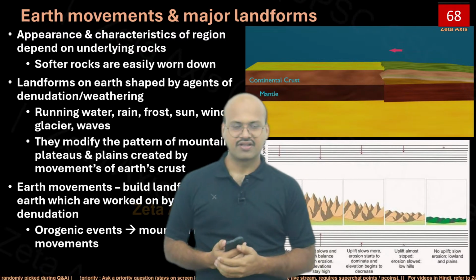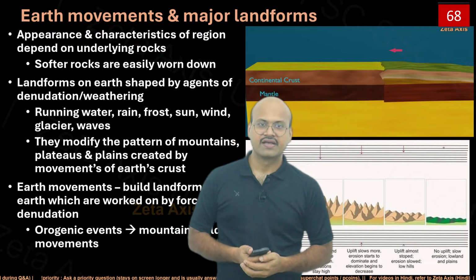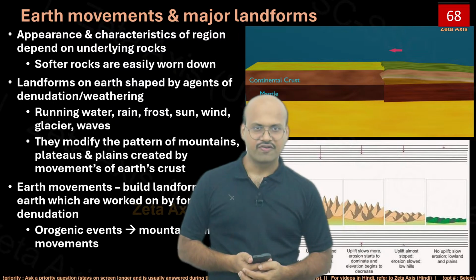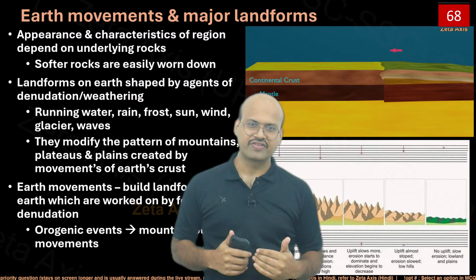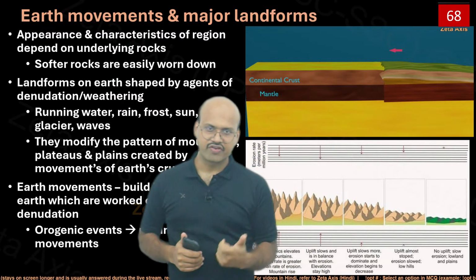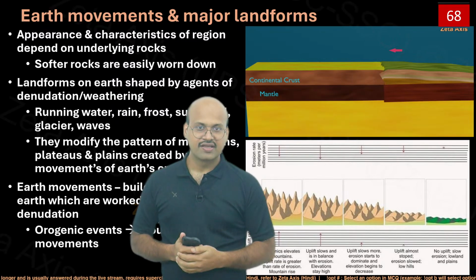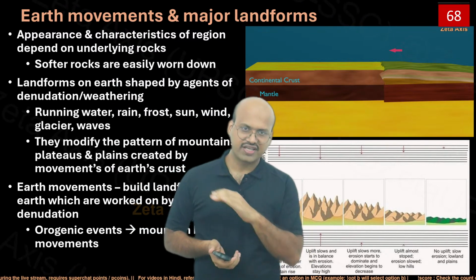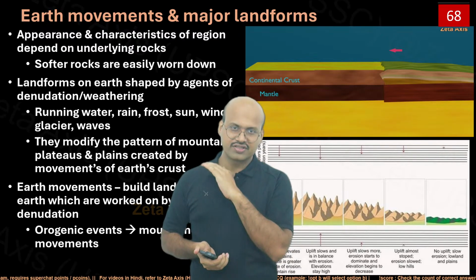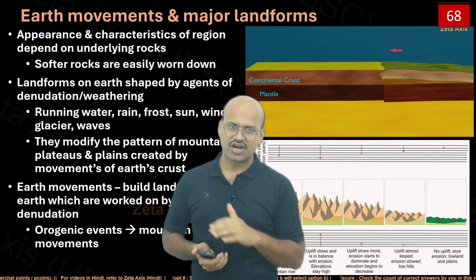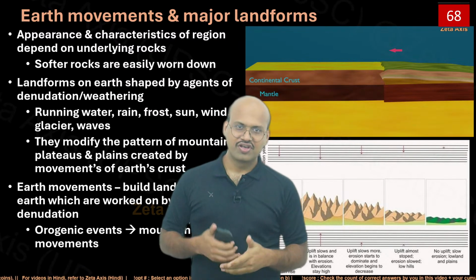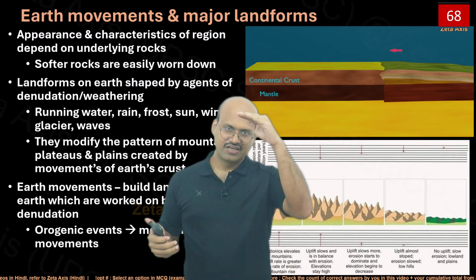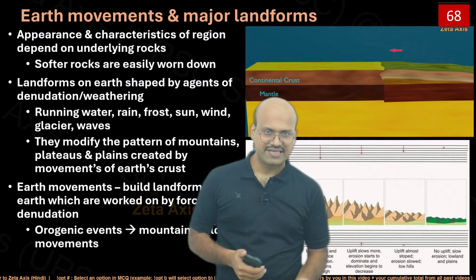For example, if we see our Gangetic plains, they were formed because of deposition of the rocks which were eroded away from the Himalayas. The erosion acted upon the Aravalli mountains and lowered their height, and whatever was eroded away got deposited in the surrounding area. So in one place it reduced the height, in another place it increased the height.